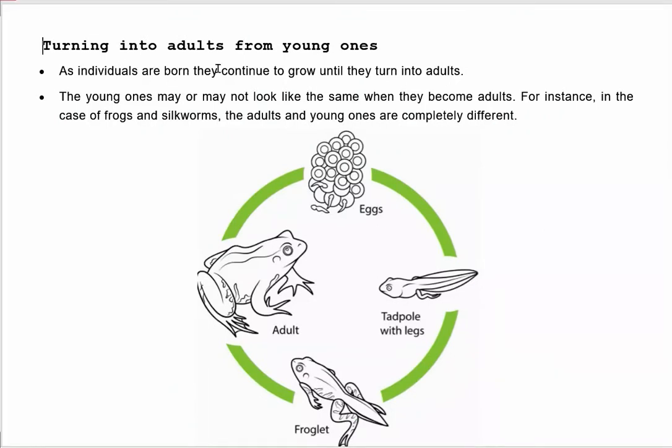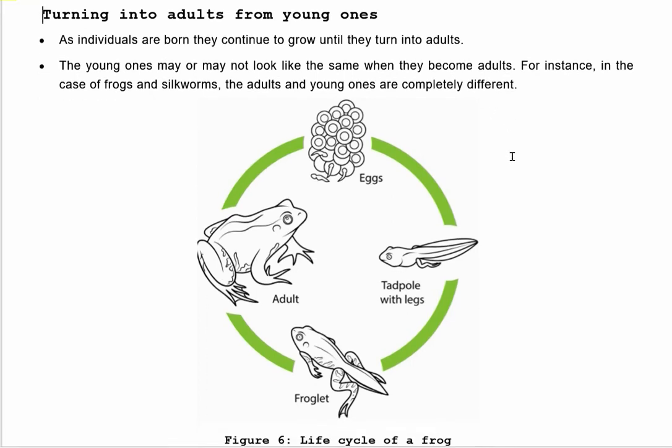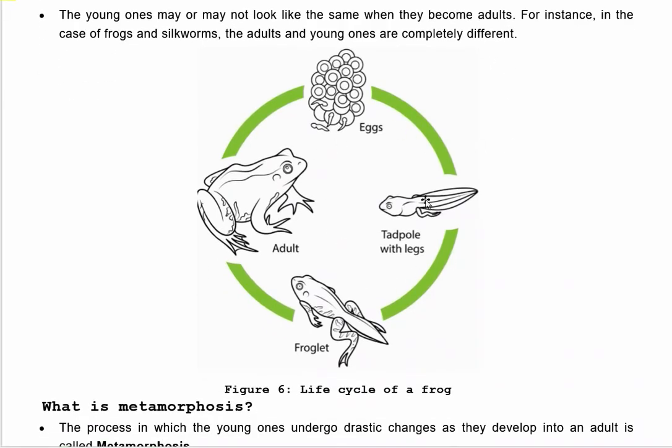turning into adults from young ones. When individuals are born, they continue to grow until they turn into adults. The young ones may or may not look the same when they become adults. For example, in the case of the frog and the silkworm, the adult and the young ones are completely different, as you can see in this picture. Okay, this is the life cycle of a frog.